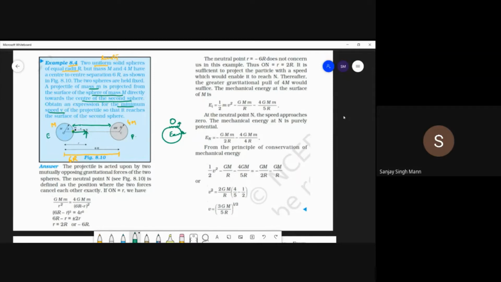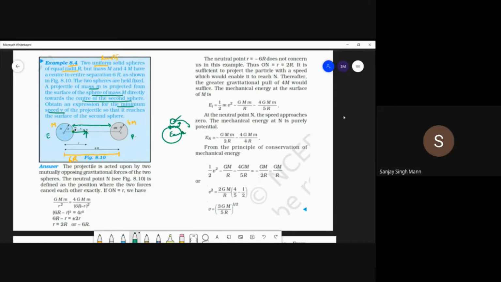The moon pulls the ocean water, and when the moon goes away the water goes down again. So high tide and low tide are due to the gravitational pull of the moon.